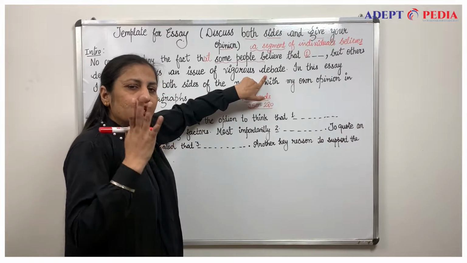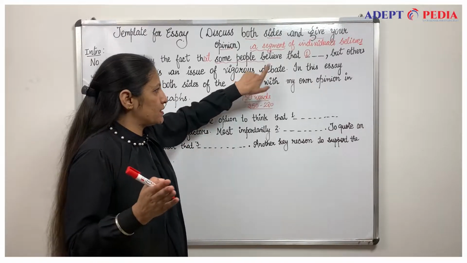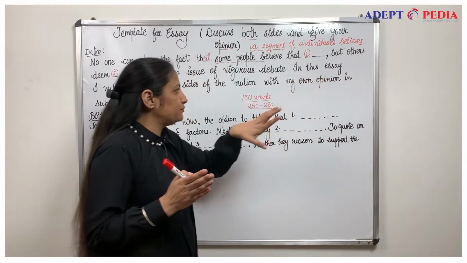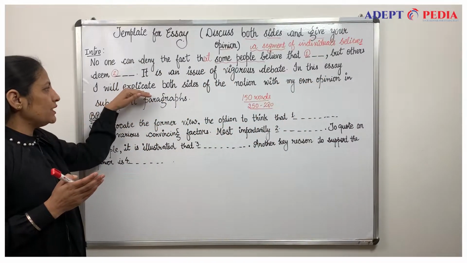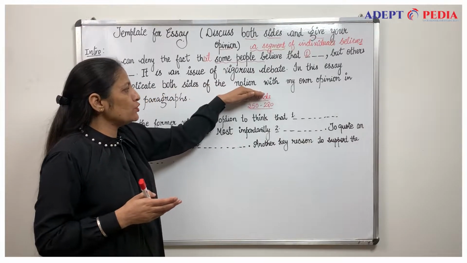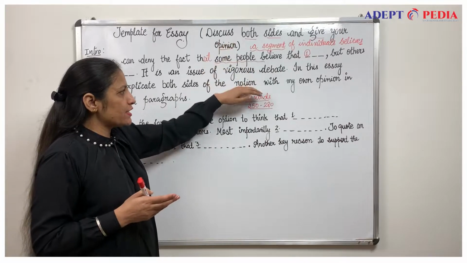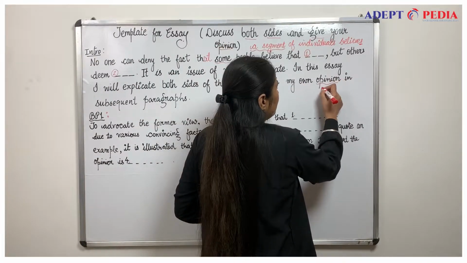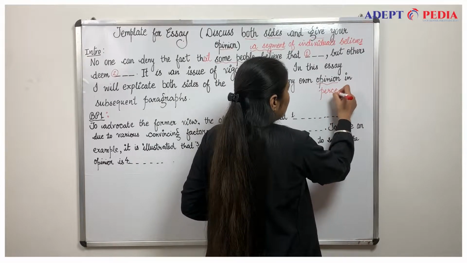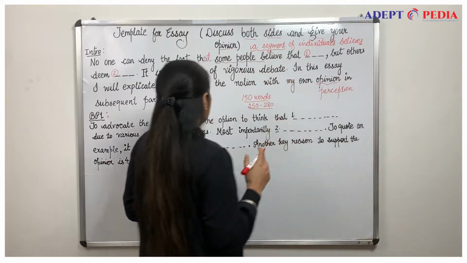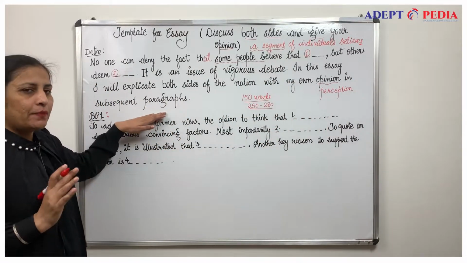People are equally with points on both sides. So last will be a thesis: in this essay I will explicate, which means explain, both sides of the notion. Notion is your statement. With my own opinion, rather than opinion we can write with my own perception or perspective in subsequent paragraphs.